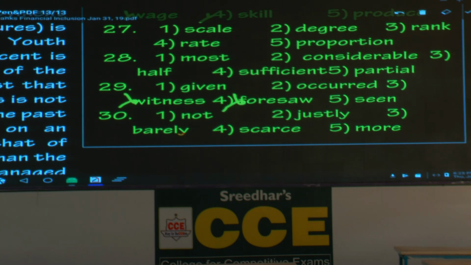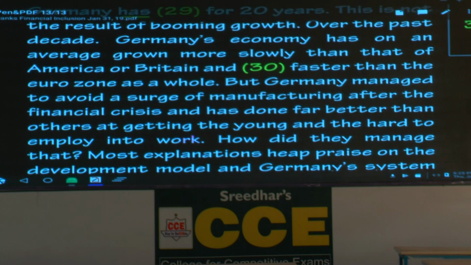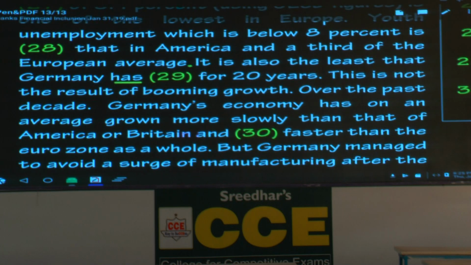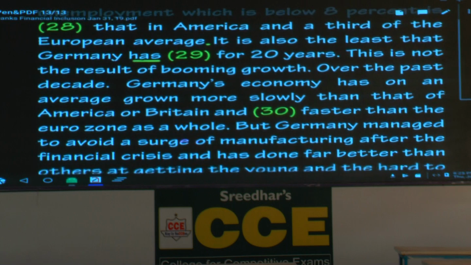Occurred, does it go with the context? No. Has given or has seen, which one seems practical? The fifth option, this is an easy one. Germany has seen for how many years? Germany has seen for 20 years, not given for 20 years.